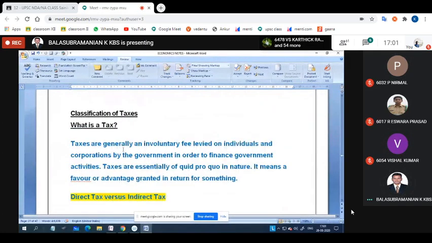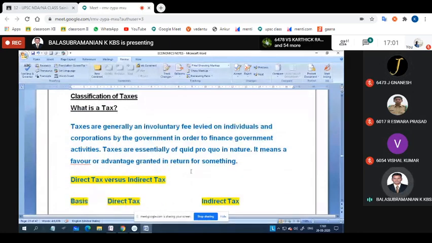The next we have to discuss is taxes, which is too important because 1 or 2 questions are asked. Direct taxes means what? Indirect taxes means what? And GST, we have to go through, then demonetization afterwards. Okay.